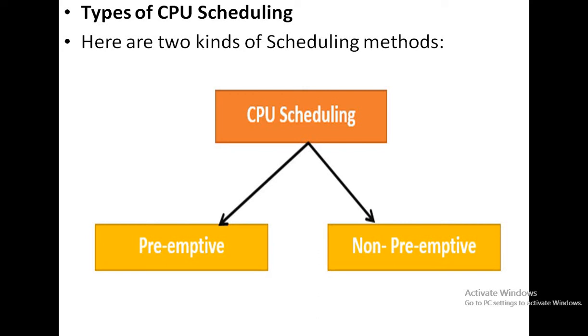And if the CPU will jump to the ready queue after finishing the current one, then that type of CPU scheduling is called the non-preemptive CPU scheduling method. What are the two types of CPU scheduling methods? One is preemptive and the second one is non-preemptive. Again, preemptive and non-preemptive have different categories.